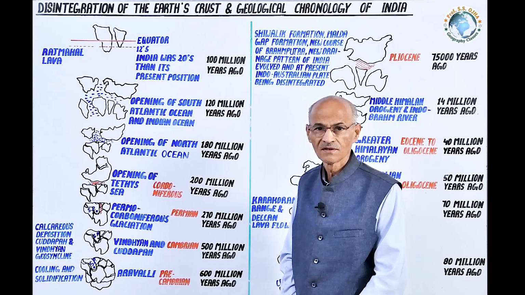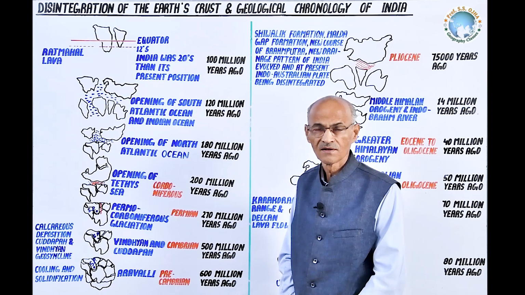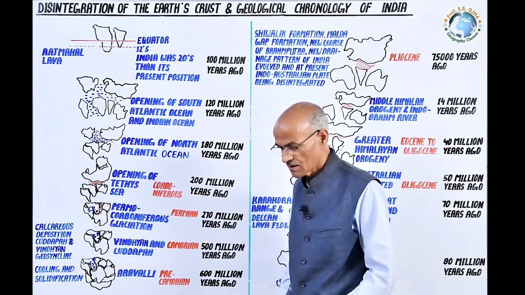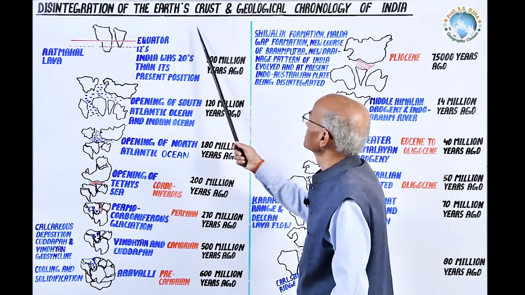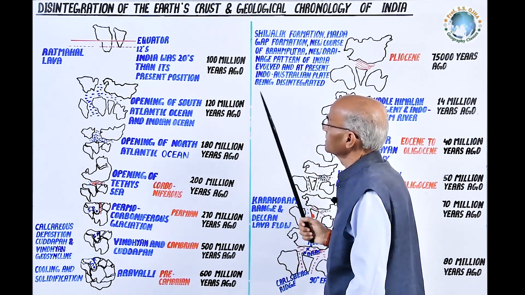Further, we studied the neotectonics which are taking place in India and in other continents. We today are going to have a glimpse of the disintegration of Earth's crust and the geological chronology of India.